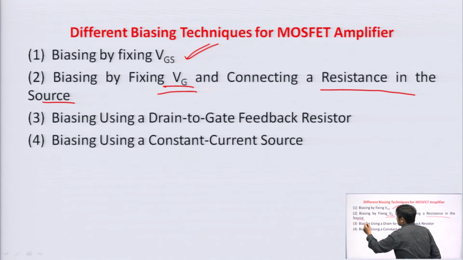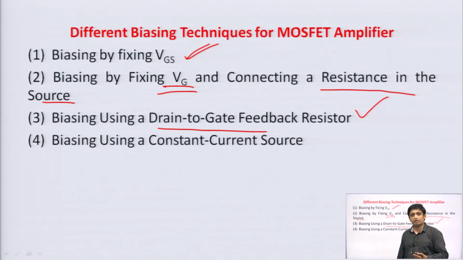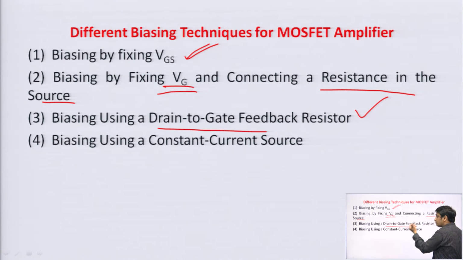This biasing technique we have also learned in BJT. In that particular circuit, we have connected a resistor at the emitter terminal. Here we connect the resistor at the source terminal, and the purpose is the same, that we will discuss. Next is biasing using drain to gate feedback resistor. Again the same thing. In BJT we have studied this biasing circuit, biasing using collector to base.